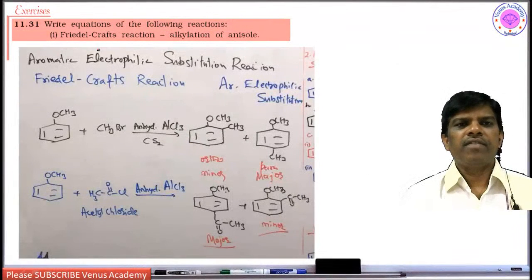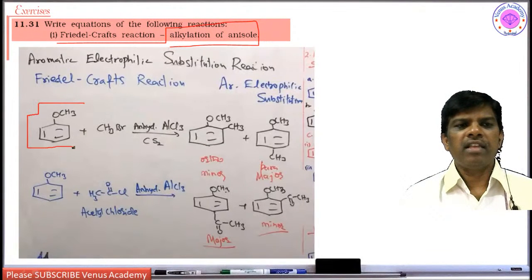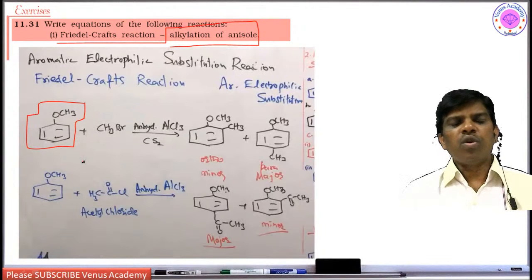Write equations of the following reactions: Friedel-Crafts alkylation of anisole. This is anisole students. That is why, while explaining the structures, methoxybenzene is also known as anisole.